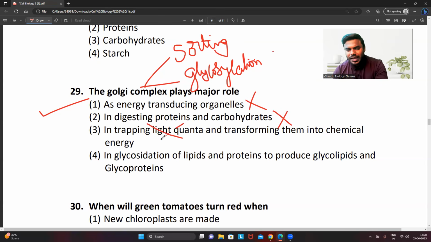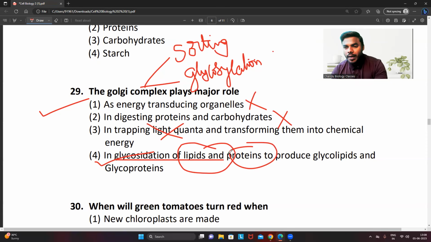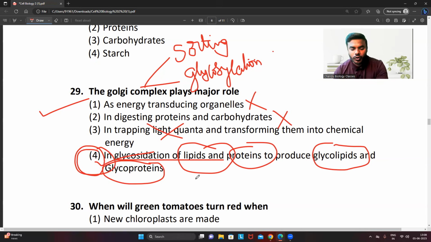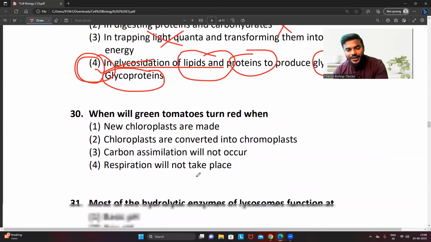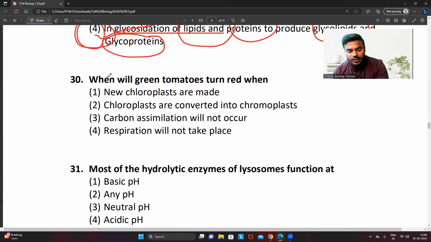In trapping the light. Why would the Golgi complex trap the light? It does not have any kind of pigment. So it is involved in the addition of sugars to the lipids and proteins. By that, lipid is converted into glycolipid, protein is converted into glycoprotein. Very simple point. Hence, what is the correct answer? The correct answer is 4. Do not get confused.